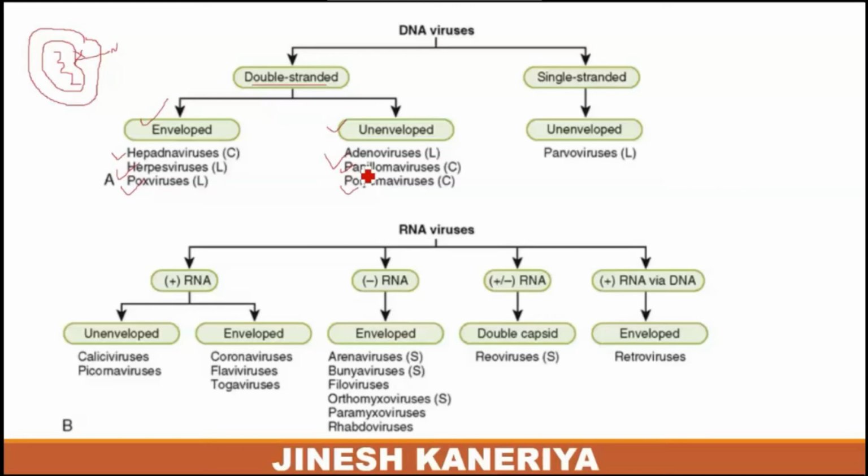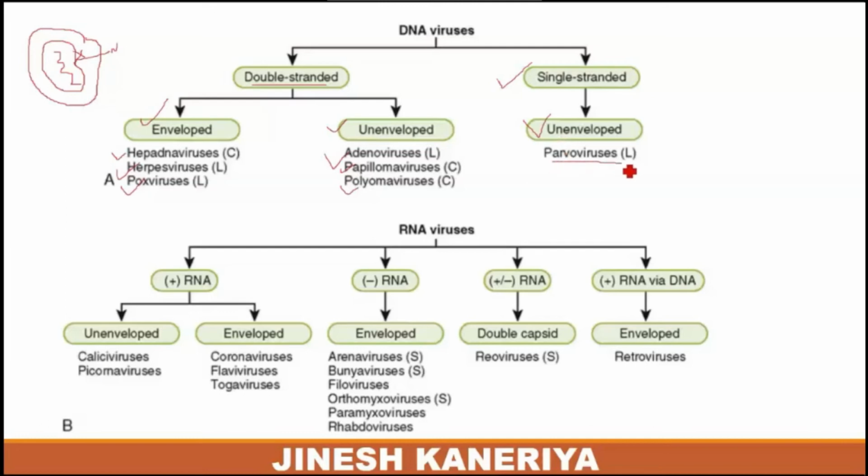Then DNA is also available in the form of single stranded. So single stranded DNA containing viruses are not categorized into the two forms, enveloped or unenveloped. They will be directly connected with the unenveloped viruses. So the unenveloped viruses are the parvoviruses.